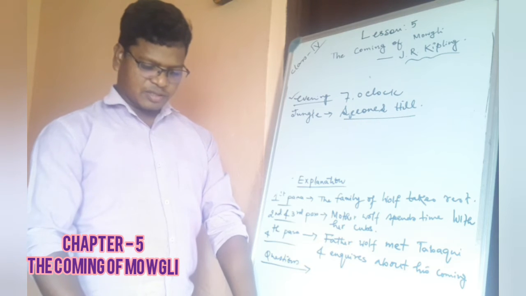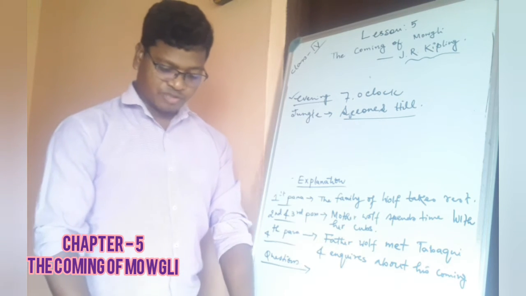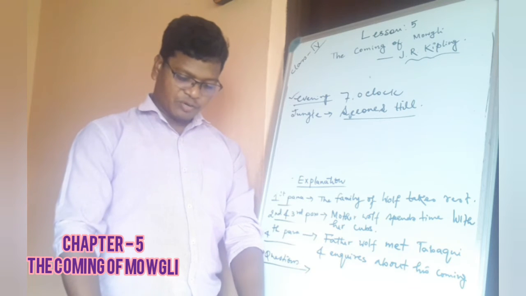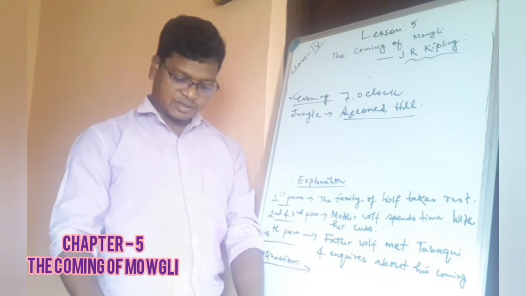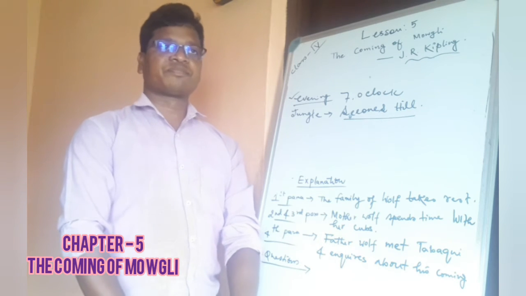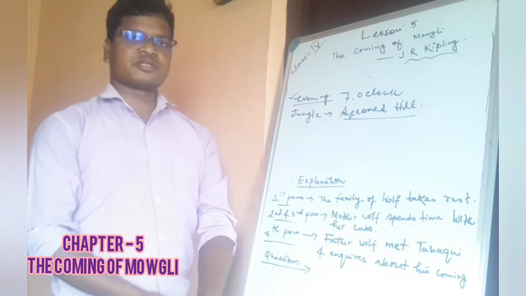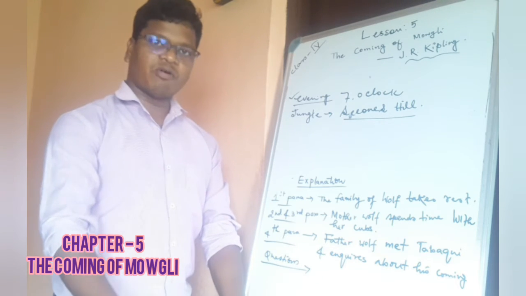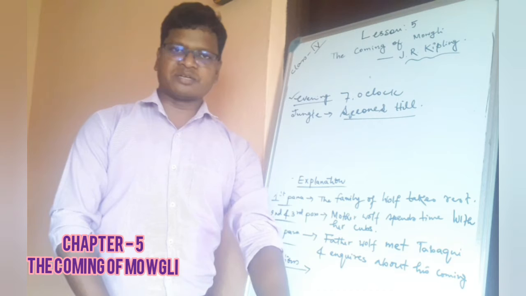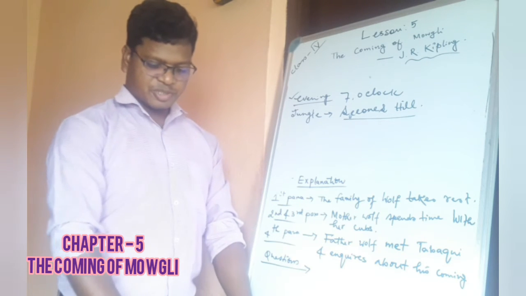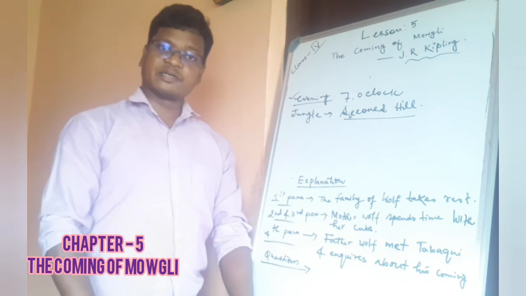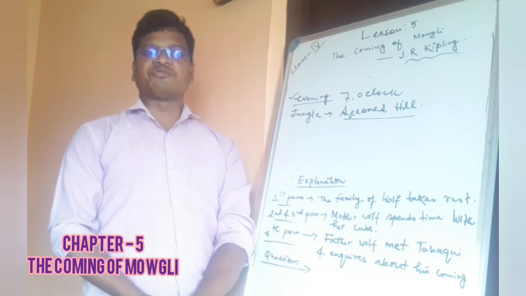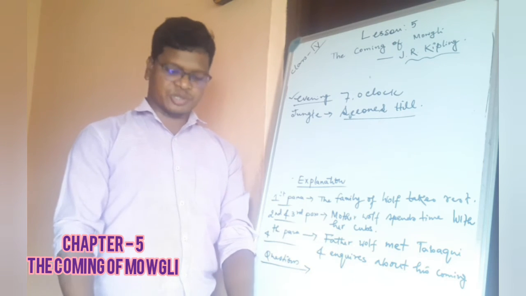No animal in the jungle liked Tabaki. He was a troublemaker and full of cunning and was always telling tales. Besides, jackals were not liked like the other animals. And here we see that Tabaki, this jackal, is not liked by all the other creatures, that means the animals of the jungle, just because of what? The reason is here, he was a troublemaker and full of cunning and was always telling tales. Because of these reasons, he was disliked by all the other animals in the jungle.